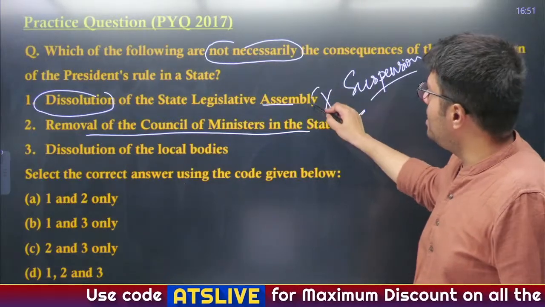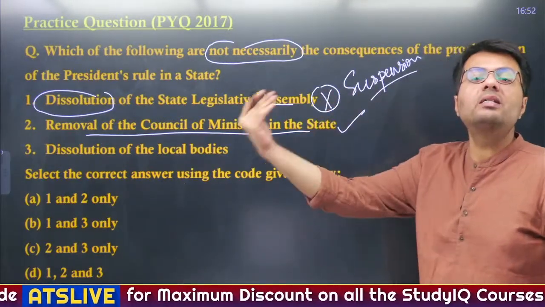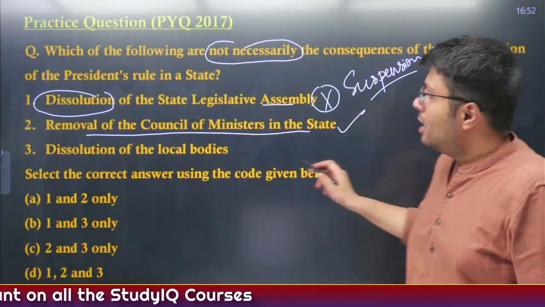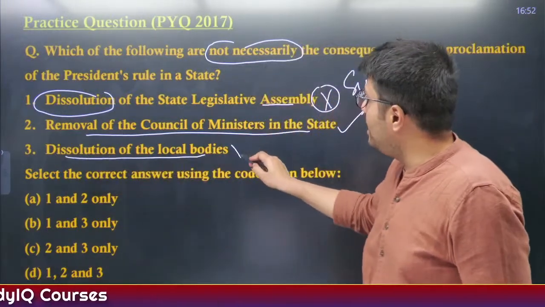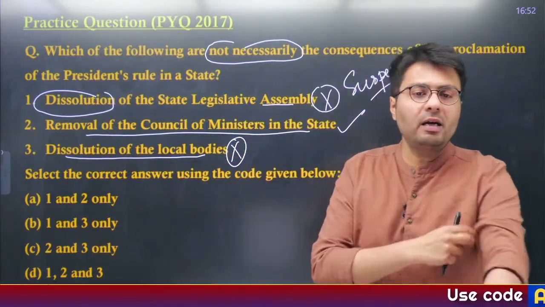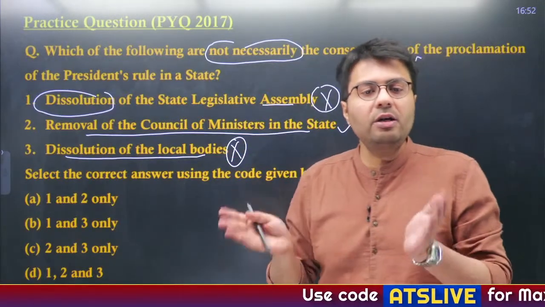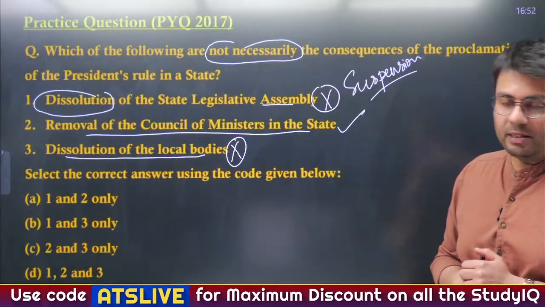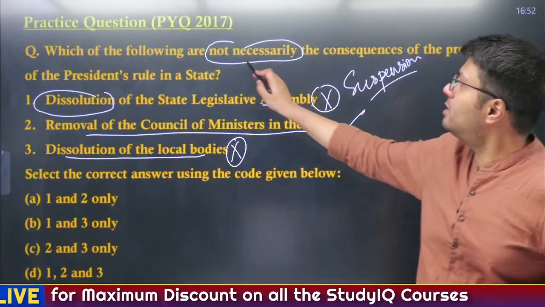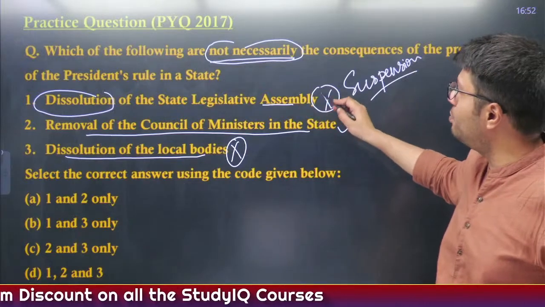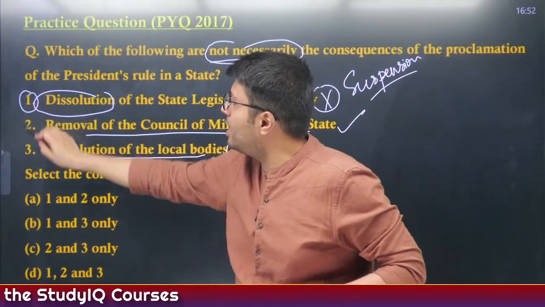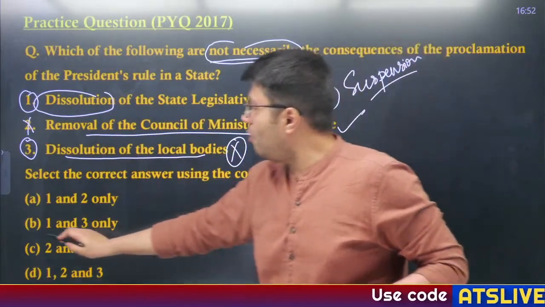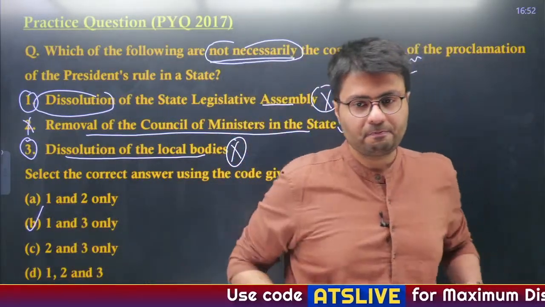So you can say dissolution sure does not obviously happen. It might happen, but it won't for sure happen, right? Now dissolution of local bodies, it does not happen in any case. We have understood that the continuation of local bodies has nothing to do with imposition of the President's rule, right? So we have to understand what does not necessarily happen. This means in our discussion 1 and 3 are correct, 2 is not, because it sure happens, right? So 1 and 3, option B is the right answer.